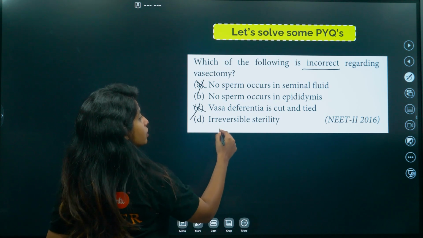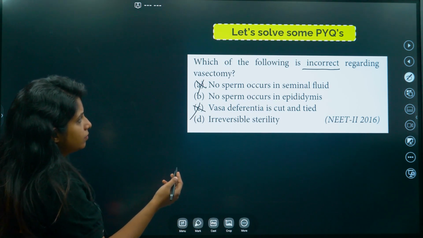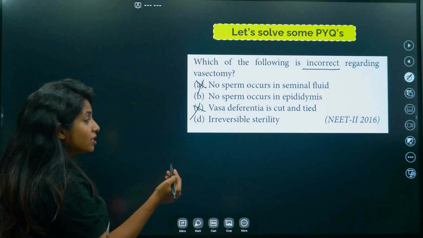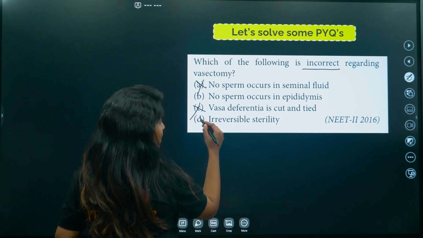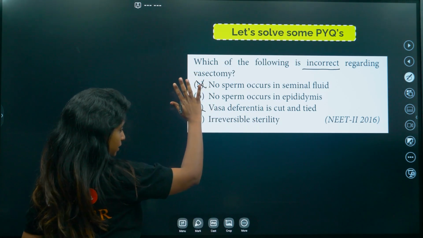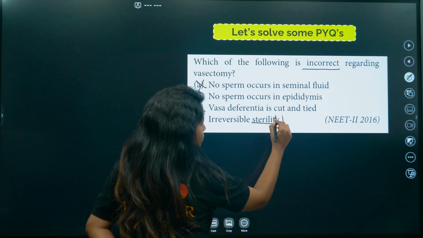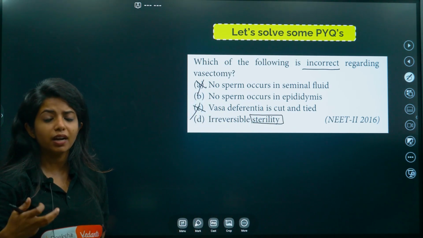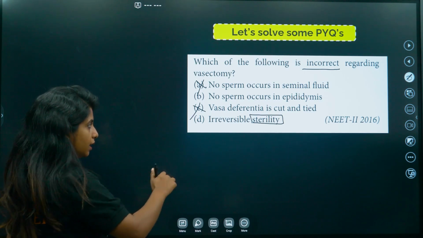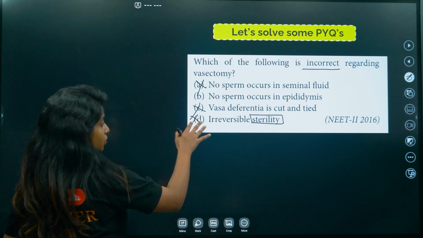"Irreversible sterility." It is reversible, but it is poorly reversible. It is not irreversible and sterile. Basically, this word sterility means the person has become sterile, not fertile at all. No, it's not like that. It is poorly reversible. So this is also wrong.